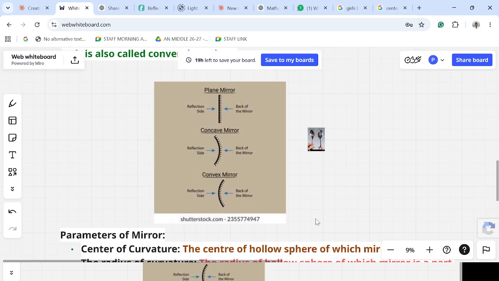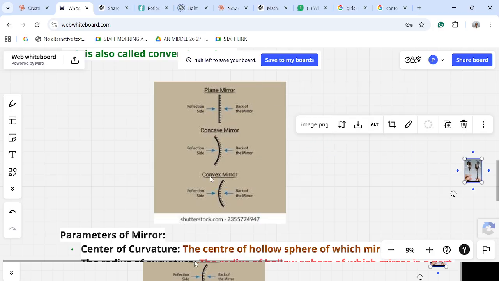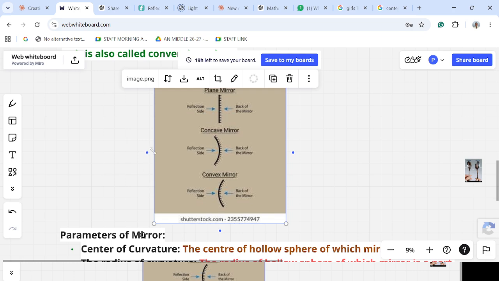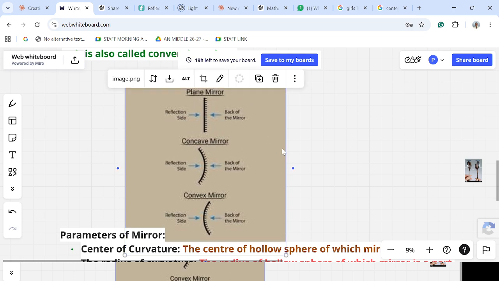Now check here, as I said, after the general terms, the plane mirror. You can see the plane mirror.